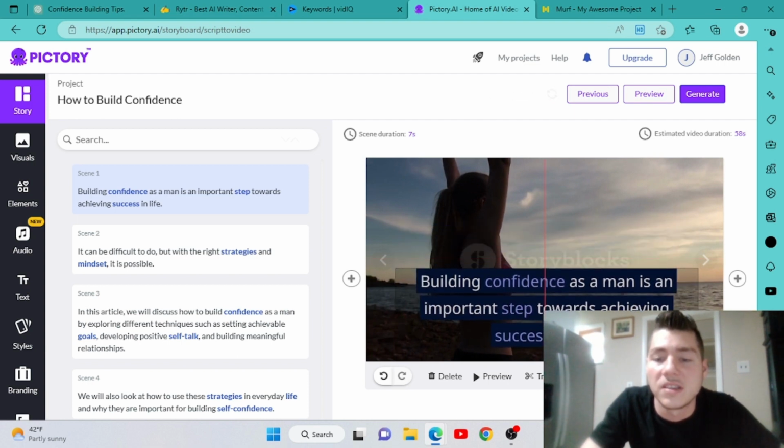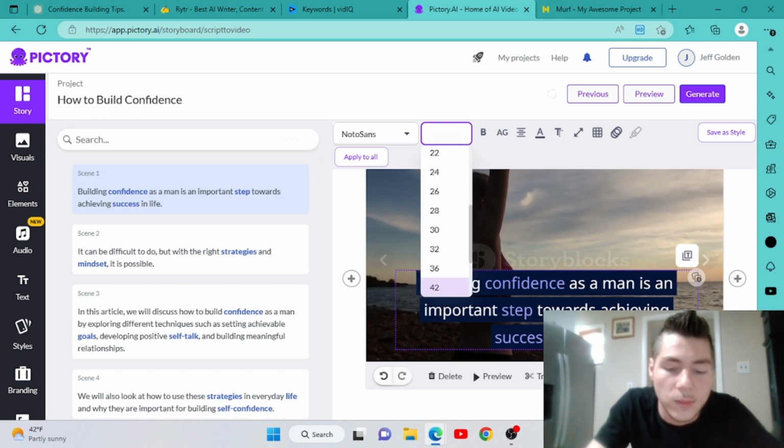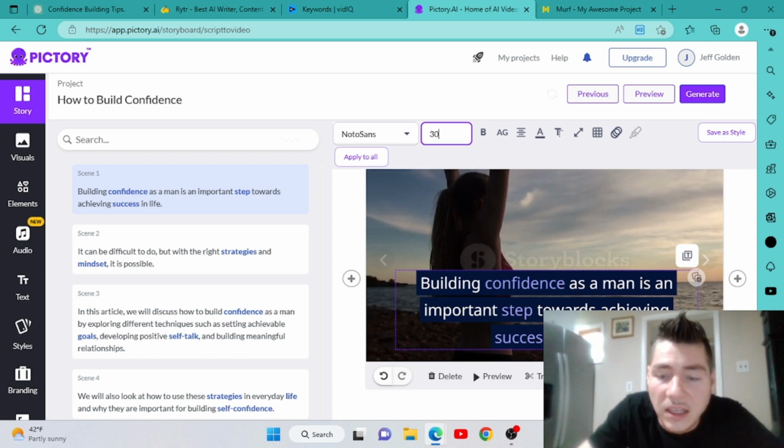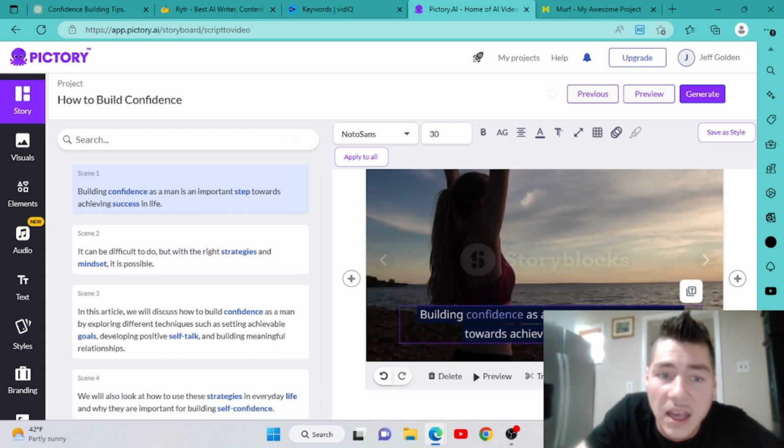Now basically all you're gonna have to do here when you're in here, guys, is you're gonna just have to resize all this stuff. You could resize the font. You could say I want this to be like 30. See, now it'll make it smaller for you. See, now you can move it out of the way. And you'll just go through and you'll do this for each one of your scenes, guys.